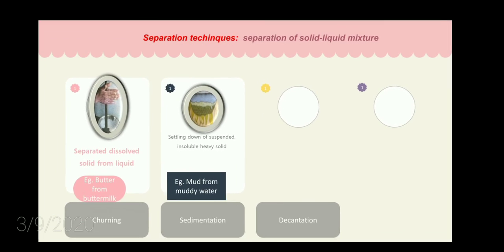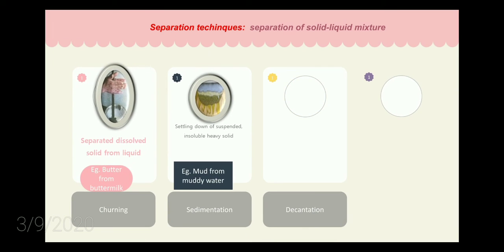Next process is decantation. In decantation, we are taking out the supernatant liquid which we obtained from the sedimentation process. In the sedimentation process we get a supernatant liquid, and without disturbing the sediment, we separate the supernatant liquid. Example, separation of impurities from water.